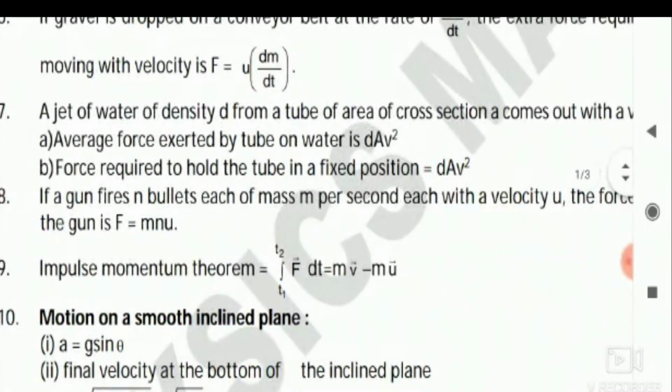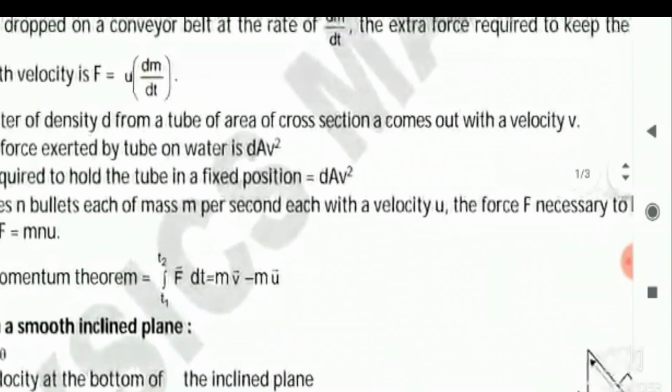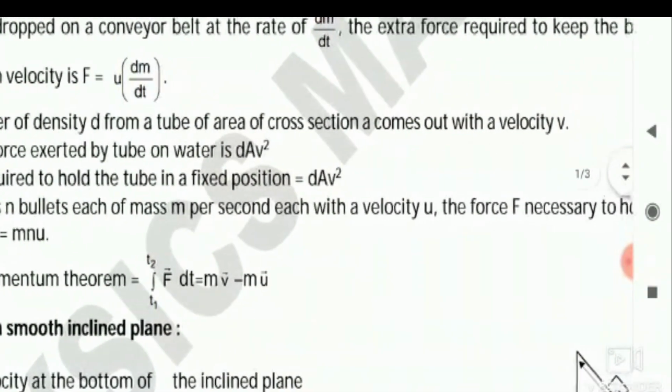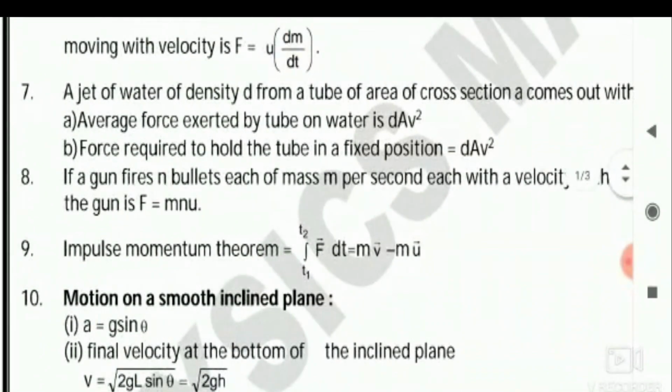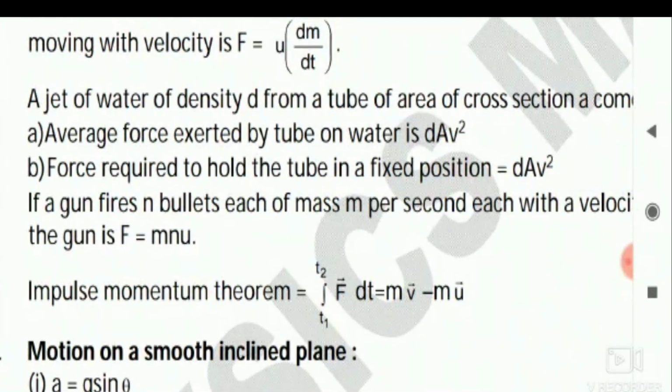Then the seventh formula is also very useful. Seventh formula: a jet of water of density d from a tube of area of cross section A comes out with velocity V, then the average force exerted by the tube on water is dAV square. That is the formula. F is equal to mv by t. Mass is equal to volume into density. Like that, if you substitute, you will get these two formulae, A and B.